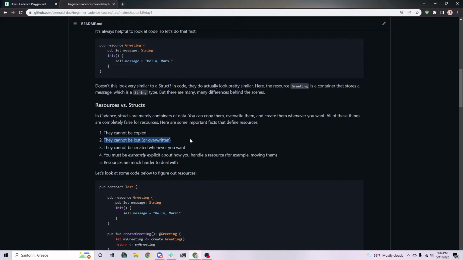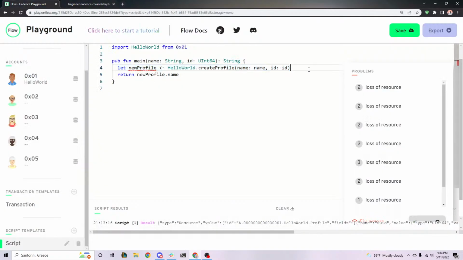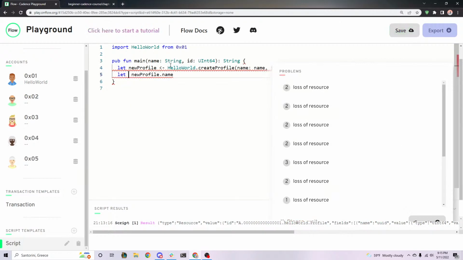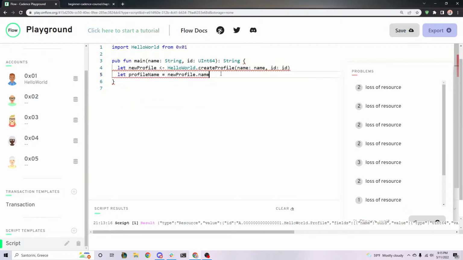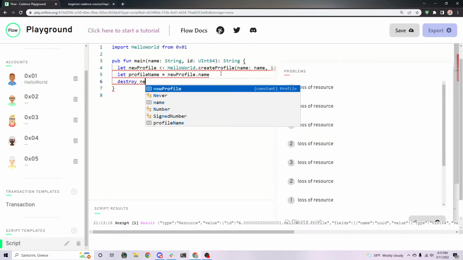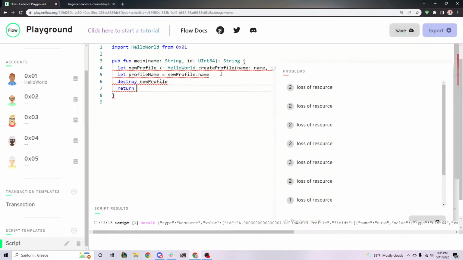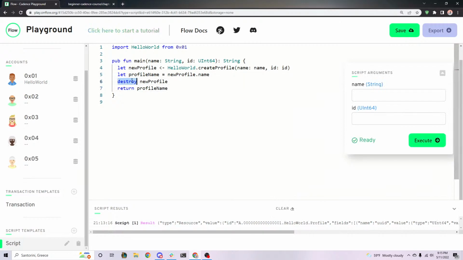Now, what does that mean? Well, it means that if we create a resource, it can't just sit there. We can't just leave it. In order to actually make sure that we handle it correctly, we have to destroy it. So in this case, we would have to store let profile name equal the profile name, destroy the resource, destroy new profile, and then return profile name. Now, what destroy does is it takes the resource and boom, blows it up, so it no longer exists. So the resource is now totally gone, but we're fine because we stored the name in this variable before we destroyed it.